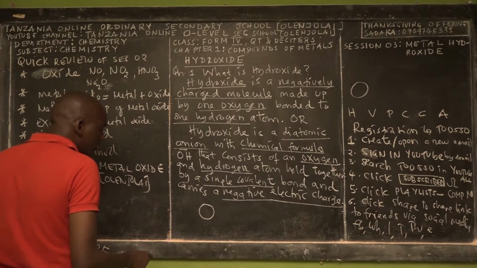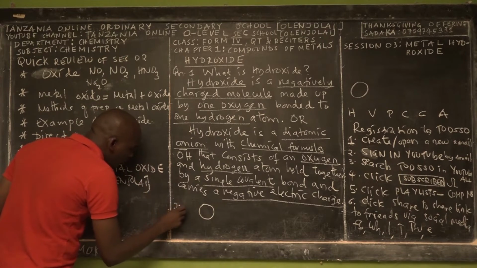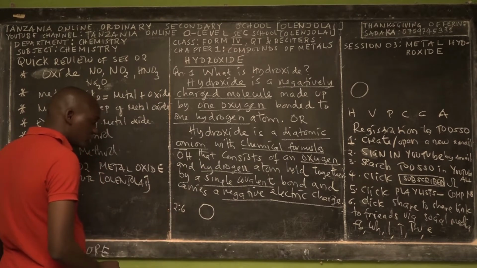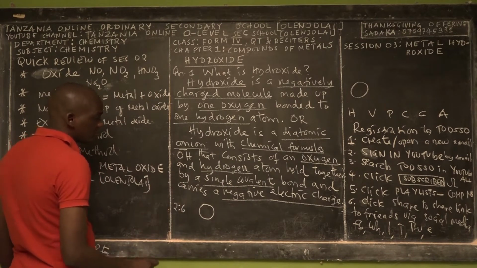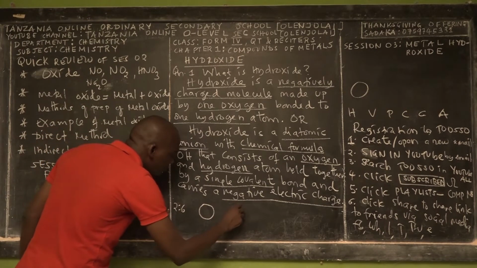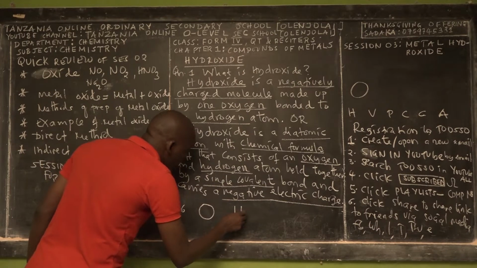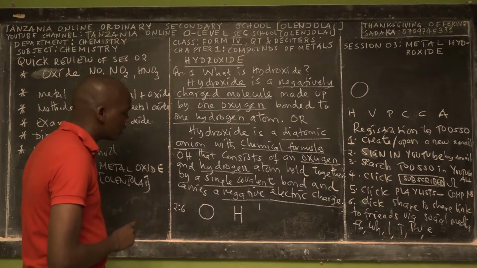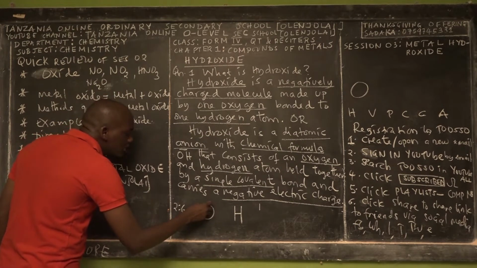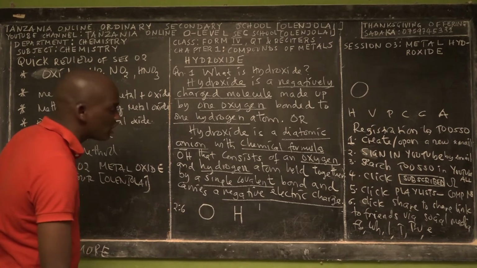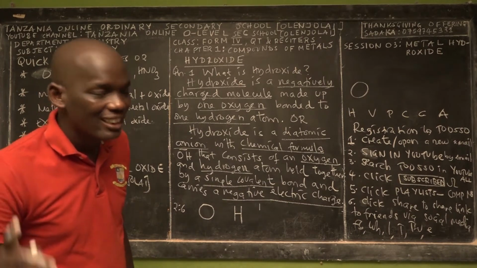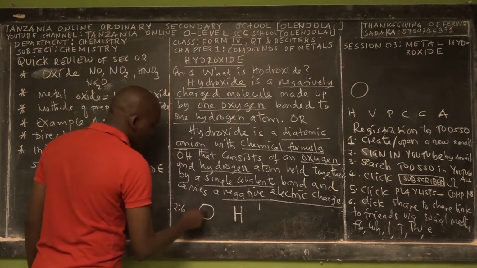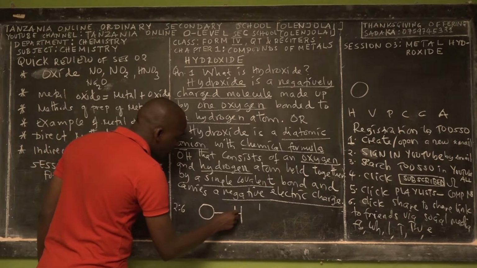So it means that it's missing, because the electronic configuration of oxygen is 2, 6. So it has 6 electrons in its valence shell, and it needs to share 2 electrons. How is it going to share its 2 electrons? It cannot share 2 electrons with hydrogen, because hydrogen has only 1 electron in its valence shell. So the oxygen will form a covalent bond with hydrogen by sharing the 1 electron of hydrogen and 1 electron of oxygen. So here we have a covalent bond.